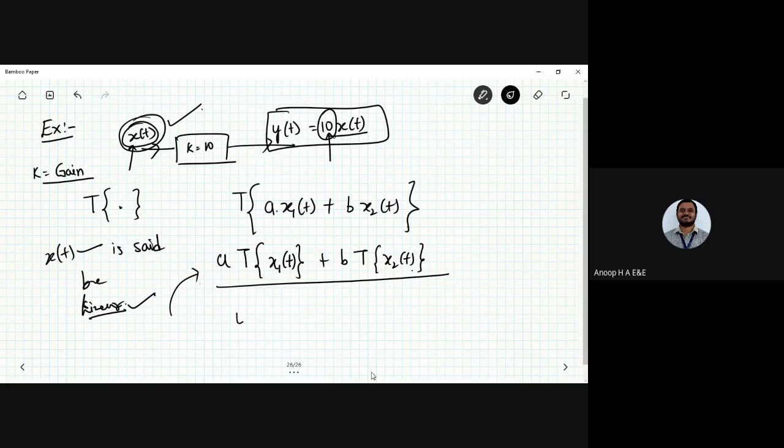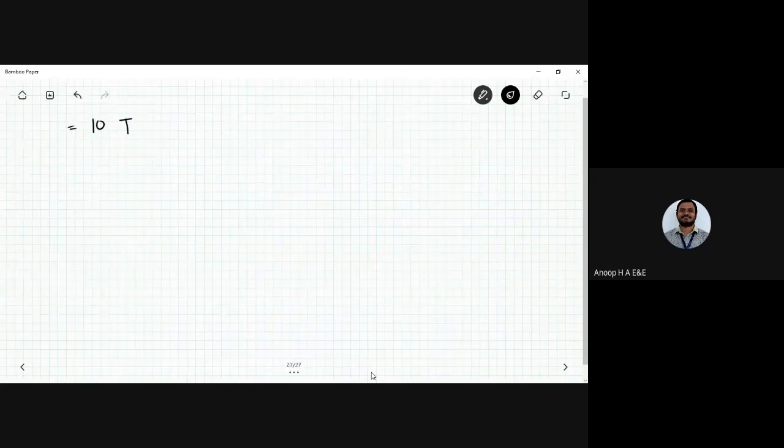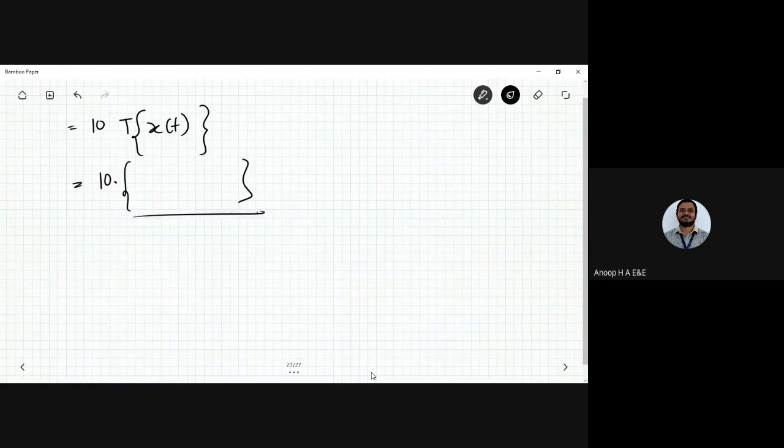Next one, y of t, I'm doing it for your benefit. So 10 times x of t. If I have the T operator applied, it would be 10 T of x of t again. We have already proved it, right? So that is 10 times the value you are going to get. It is going to be linear again. There is only an increase in the amplitude.